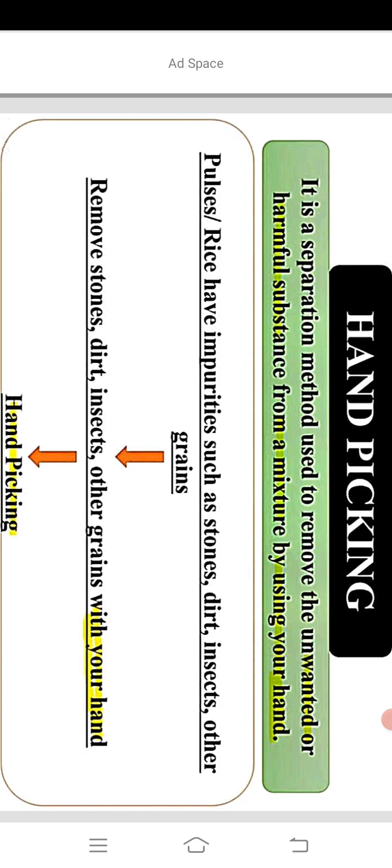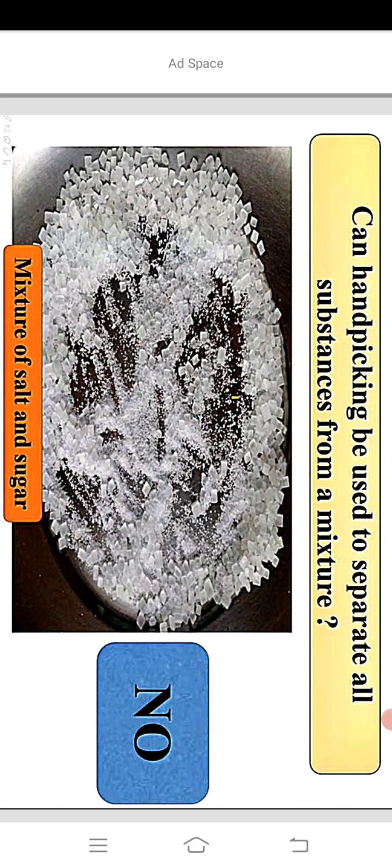Rice or pulses have impurities such as stones, dirt, insects and other grains. To remove these, we use our hand. So this is one example of hand picking.